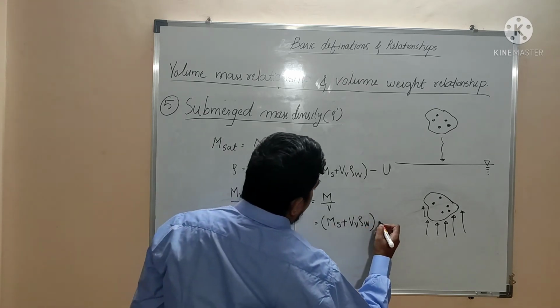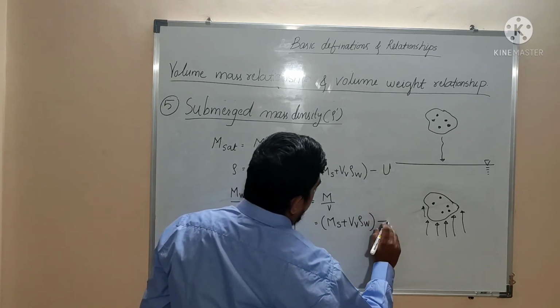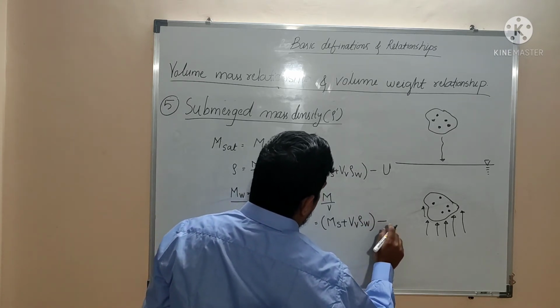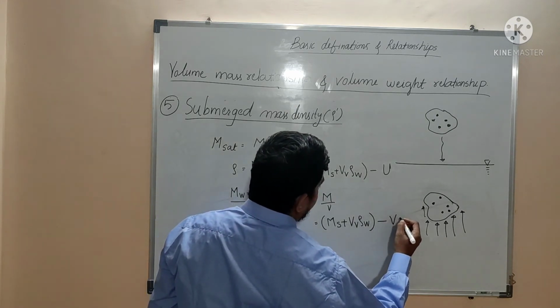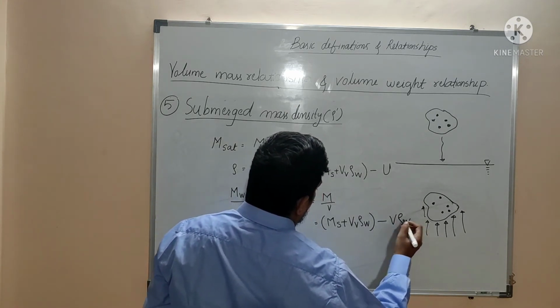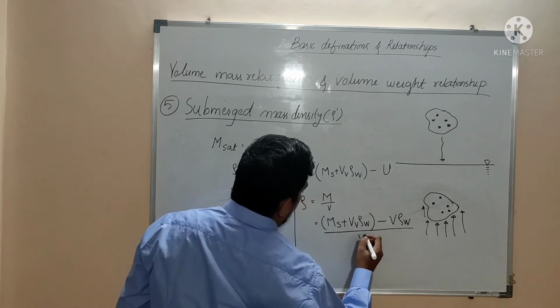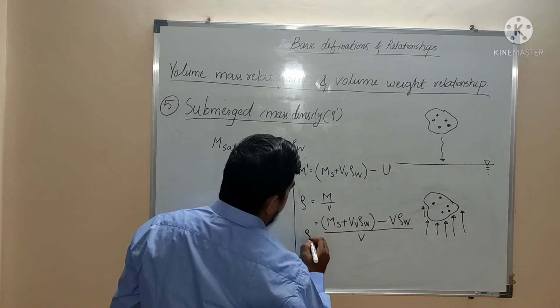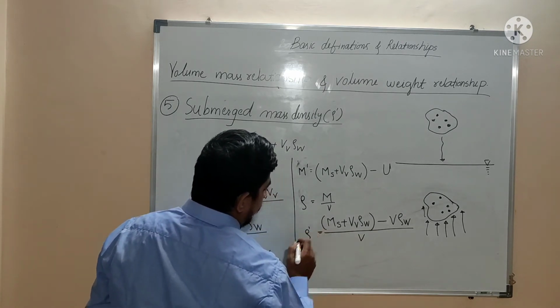There will be a reduction because of this uplift force, the uplift pressure because of water, and that is V multiplied by rho W, divided by the total volume of soil, because we are finding the density. This gives the submerged density of soil, rho dash.